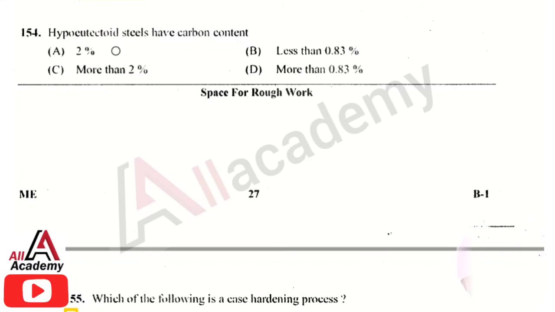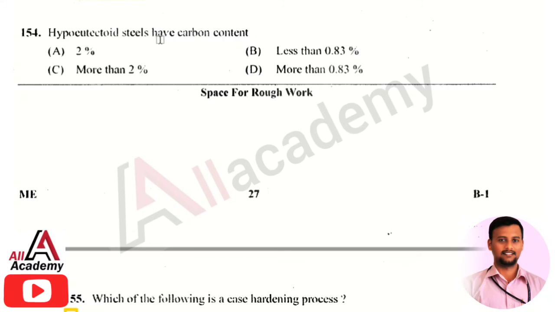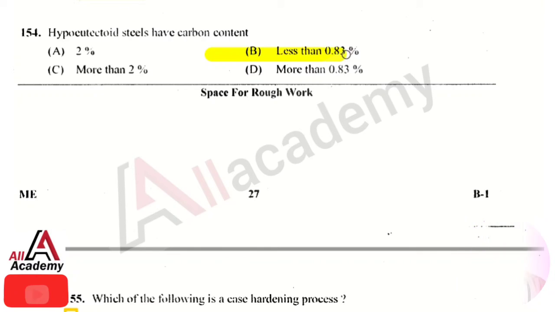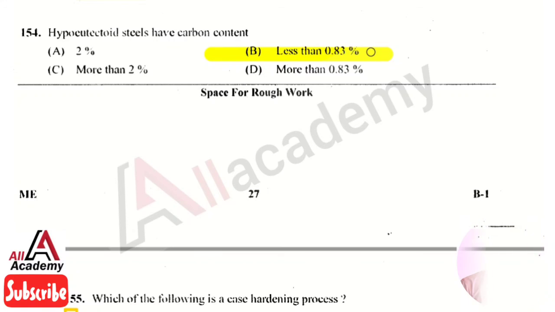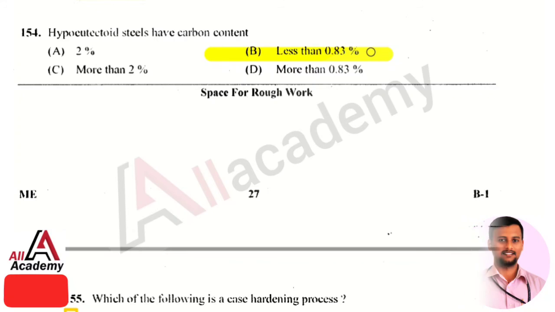The next question is hypoeutectoid steel has a carbon content. The right answer is option 2. That is, it has less than 0.83% of carbon. So those metals or components are called hypoeutectoid steels.